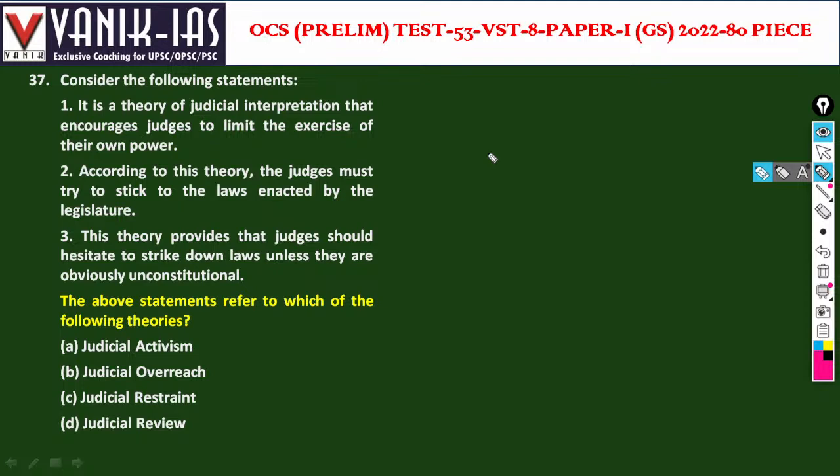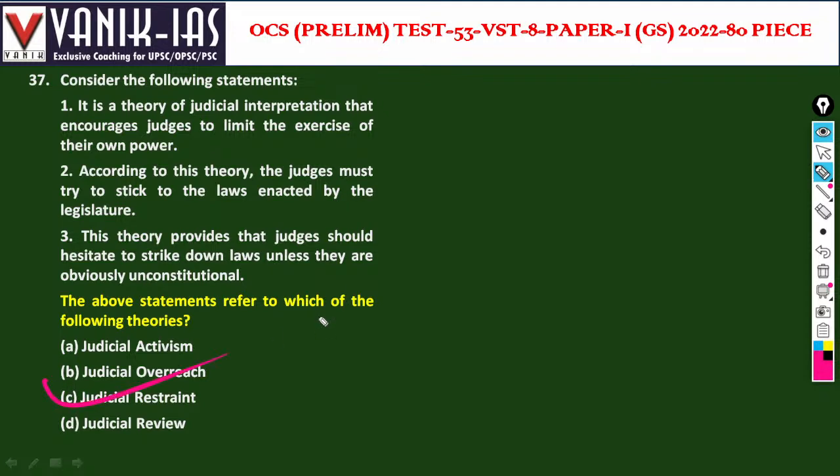According to this theory, the judges must try to stick to the laws enacted by the legislature. The theory provides that judges should hesitate to strike down laws unless they are obviously unconstitutional. So, obviously, that is C.